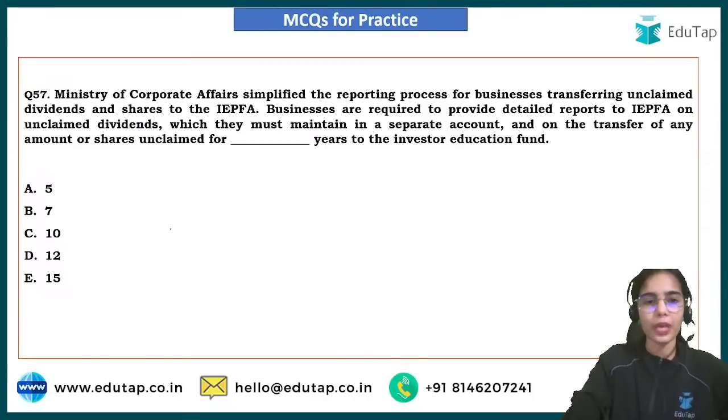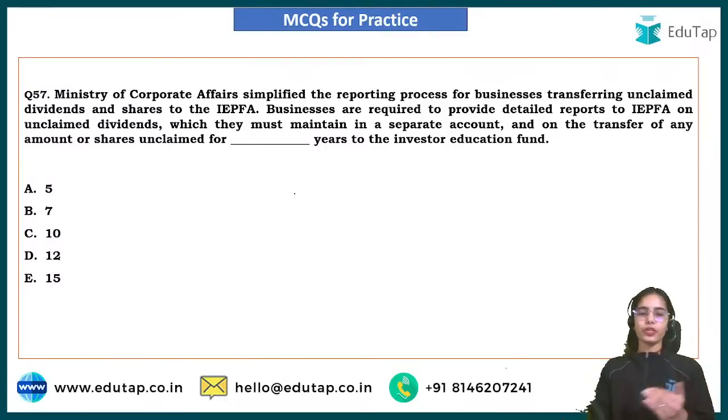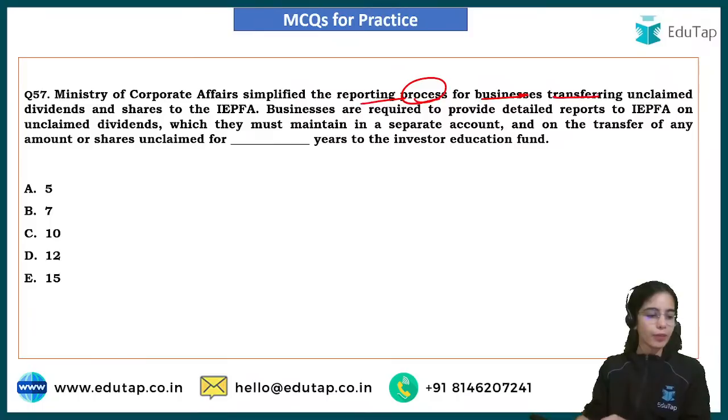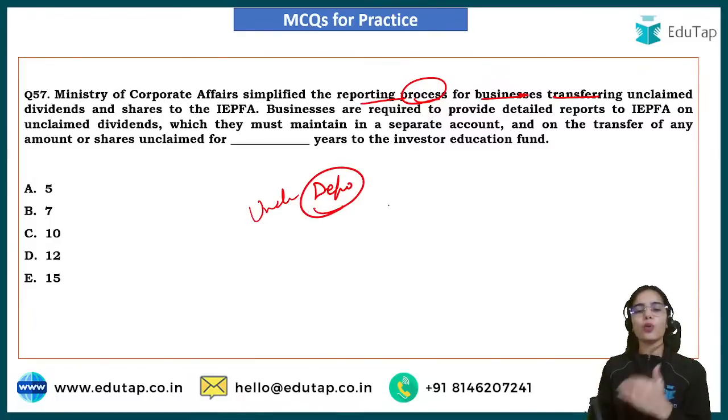Next, the Ministry of Corporate Affairs simplified the reporting process for businesses transferring unclaimed dividends and shares to the IEPF.